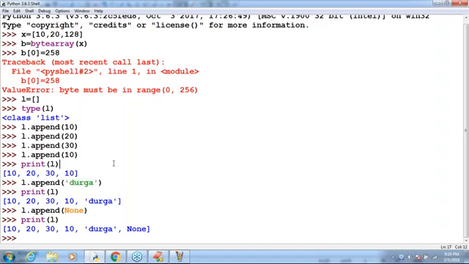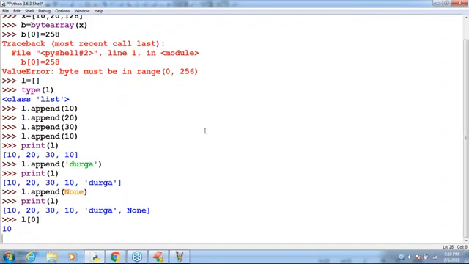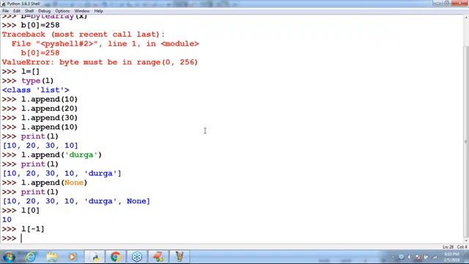Next, take very special care. If you want to access the values, how can you access them? By using an index, and the slice operator is also applicable. Now I'm taking L of 0. What is the output? 10 is the answer. L of minus 1, what is the answer? None means nothing. There is no output at all.